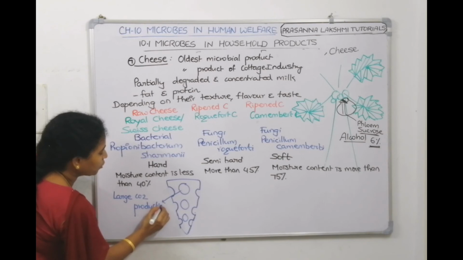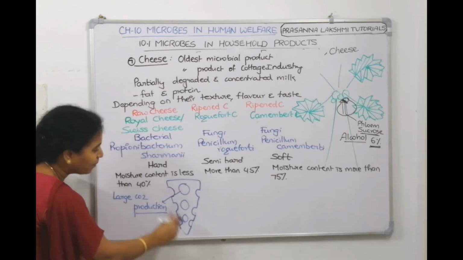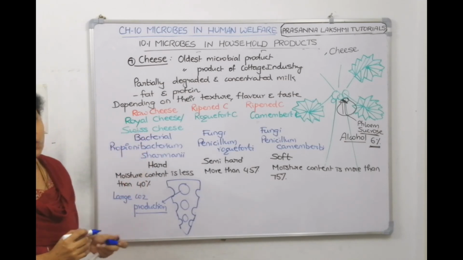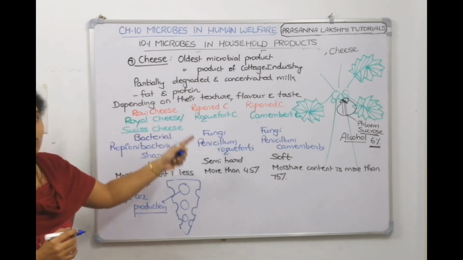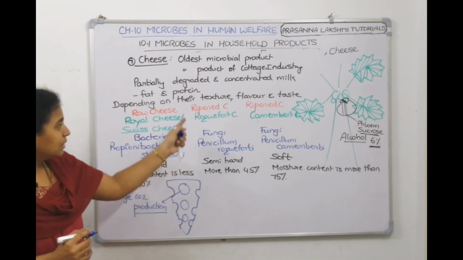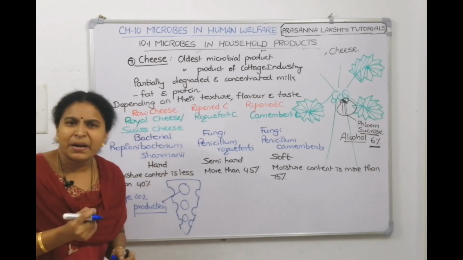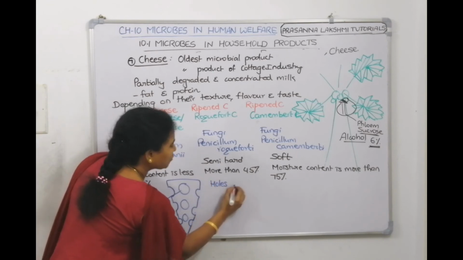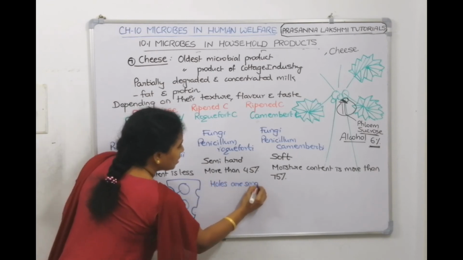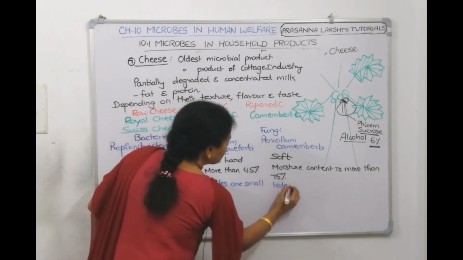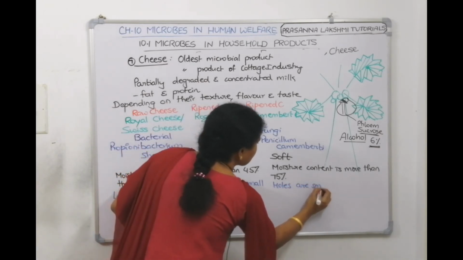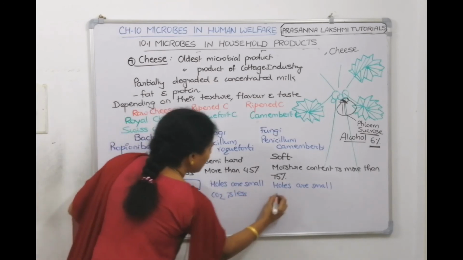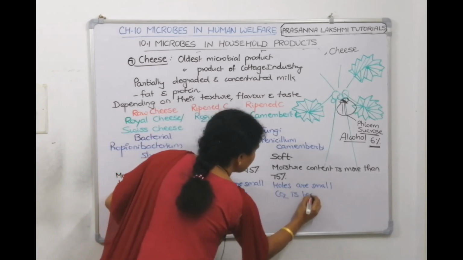It produces too much carbon dioxide and that makes big holes. This is a characteristic feature of Swiss cheese or royal cheese. Whereas in the two ripened cheeses, the carbon dioxide is very less, so the holes are small.